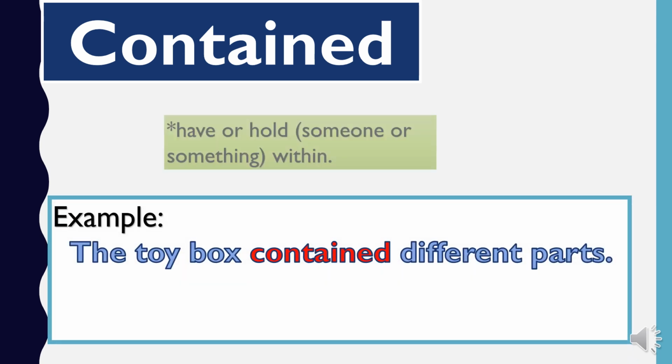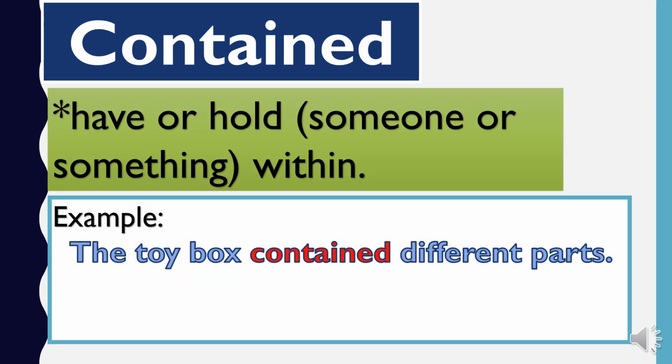So what do you think the word contained means? It means to have or hold someone or something within or inside. For example, the box contained different parts.